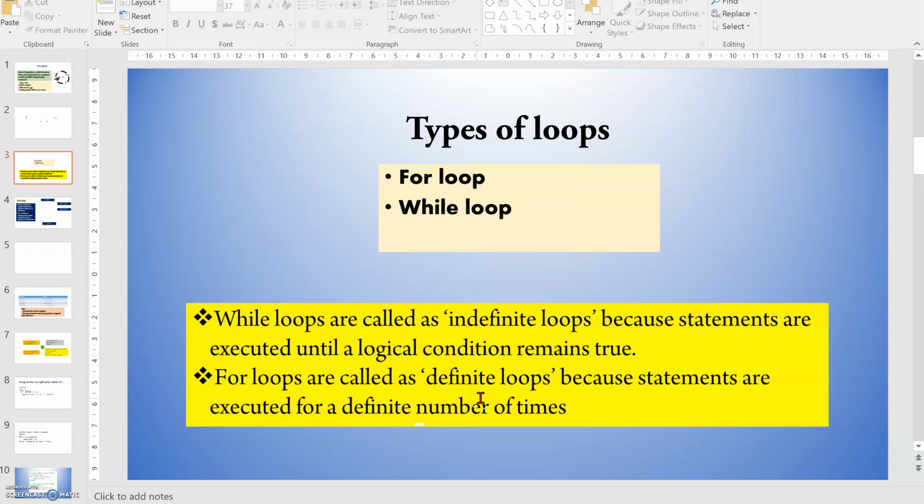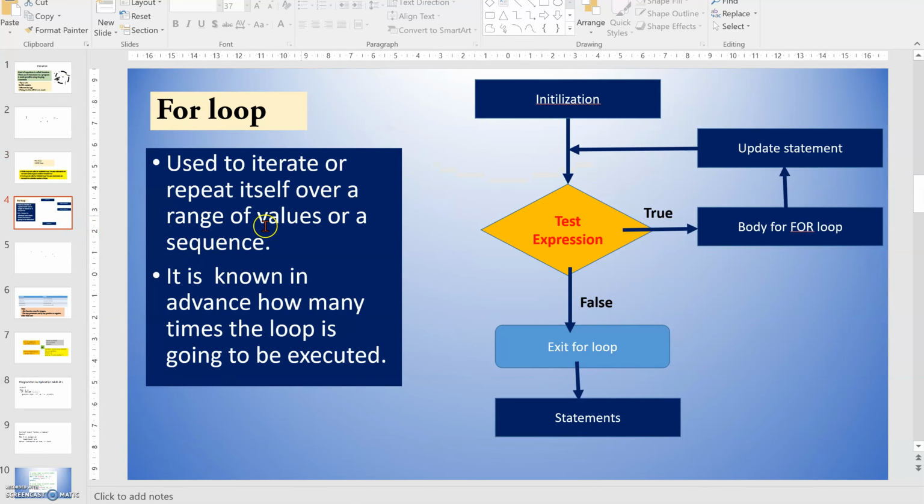The for loop is called a definite loop because statements are executed a definite number of times, because here we are giving the number of times in the for loop, like 5 times or 4 times. For loop is used to iterate or repeat over a range of values or a sequence. It is known in advance how many times the loop is going to be executed. It might be 10 times or 12 times. The user gives the number of times the for loop is going to execute.